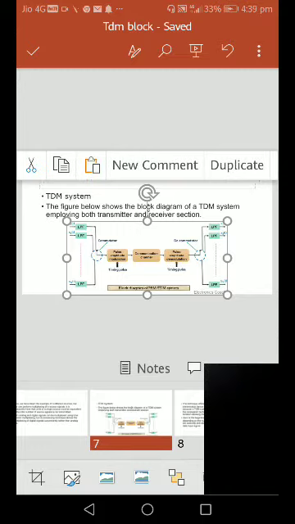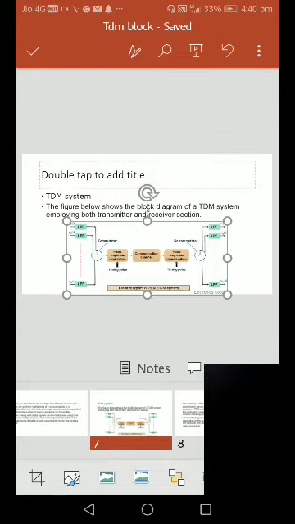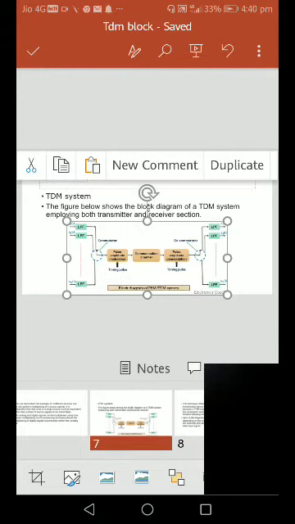In the commutator, switches are required. One commutator switch is selecting the sampled signal. We sample all the message signals. Taking the first sample of the first signal, it rotates to the second signal, and we select the next sample point, then the third signal's sample point, and so on up to the n-th sample point.